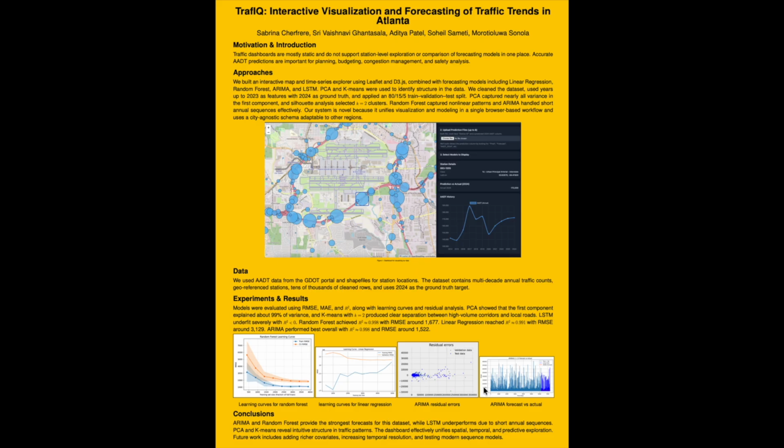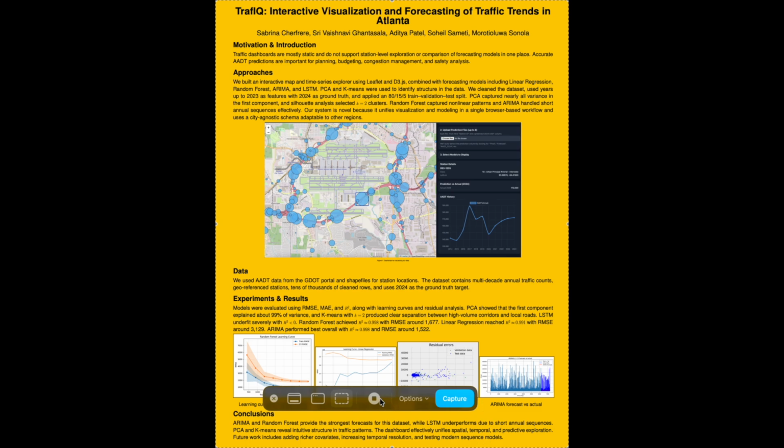Our approach brings together a Leaflet map and D3 time series charts. Users can click any station, explore decades of AADT history, and directly compare model predictions. We also applied PCA and K-means to understand the structural patterns across the network. For forecasting, we implemented linear regression, random forest, ARIMA, and LSTM to evaluate how different model types behave on the same dataset.